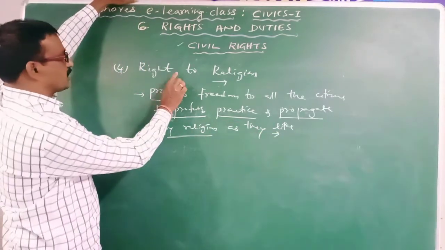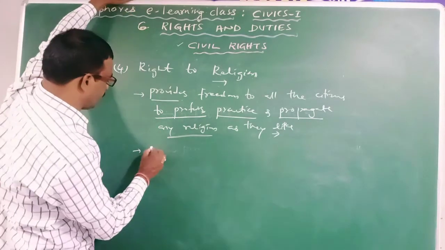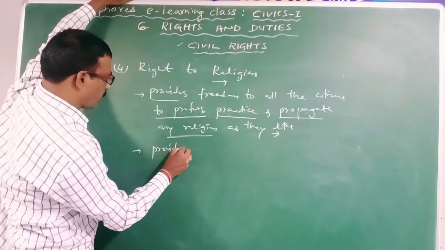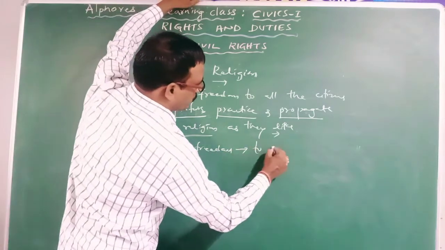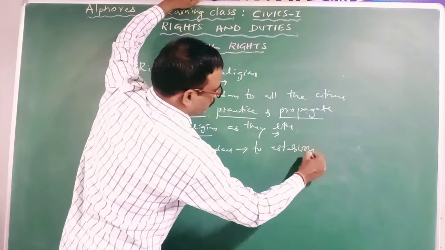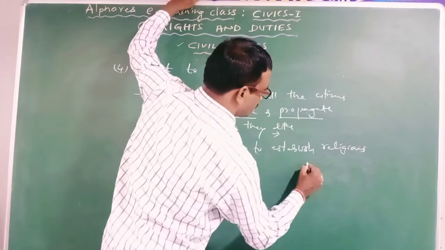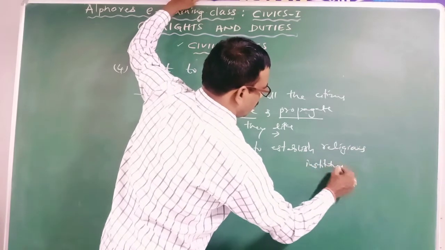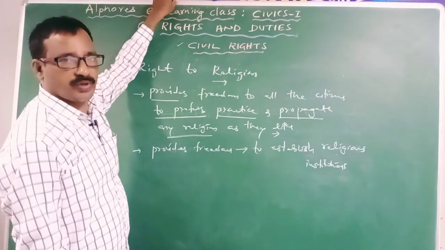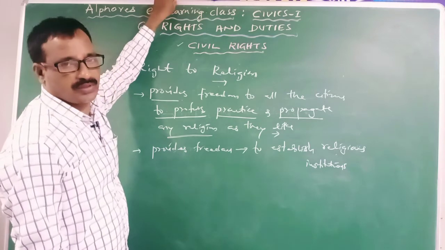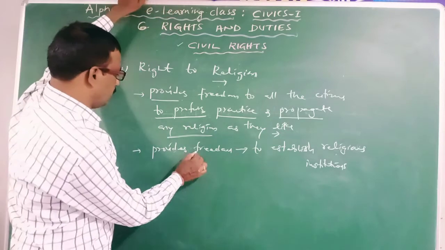And one more thing is, this right will provide the freedom to all religious peoples to establish religious institutions. Examples: Hindus will have the freedom to establish temples, Muslims have the freedom to establish mosques, Christians will have the freedom to establish churches. Yes, it is the meaning.